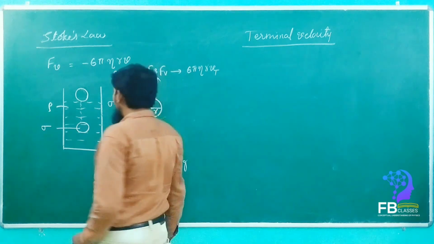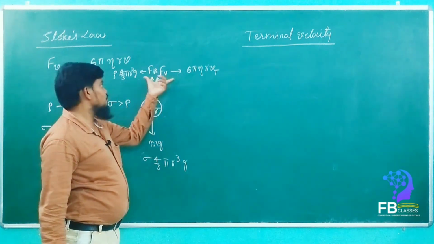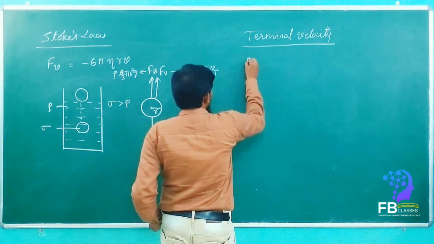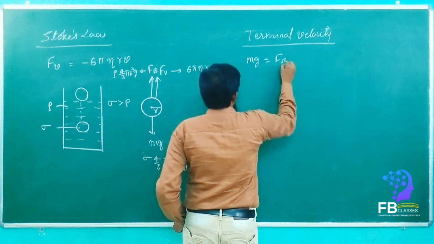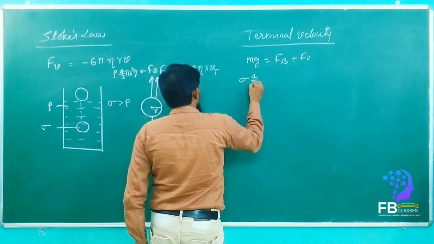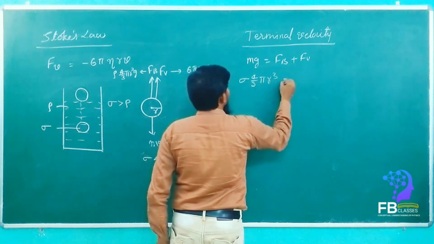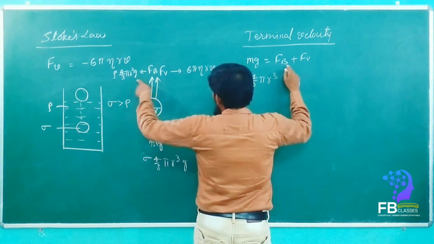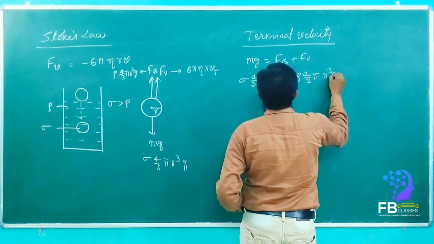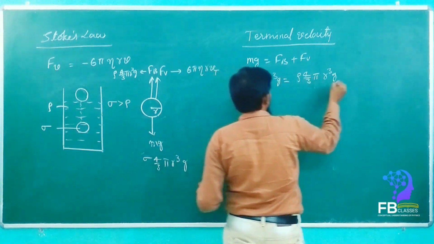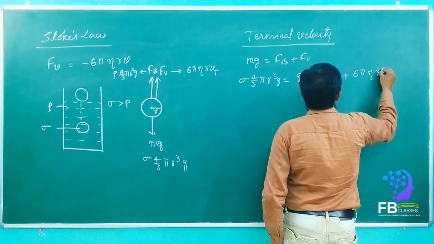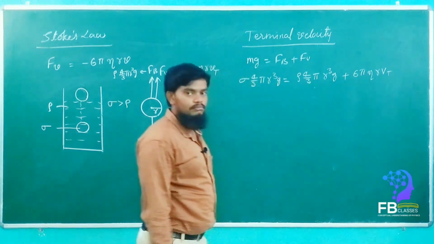When will the terminal velocity act? Whenever these two forces are equal to the weight. So now mg is equal to Fb plus Fv. So how much is mg, my dears? Sigma 4 by 3 pi r cube g is equal to Fb, which is rho 4 by 3 pi r cube into g. Here also g is there, right? Plus this one, 6 pi eta r v. Are you getting my point?